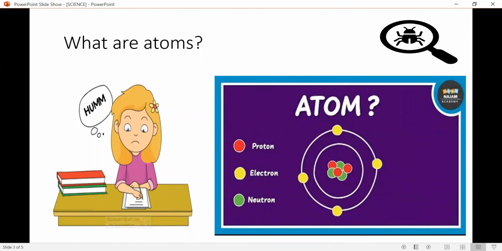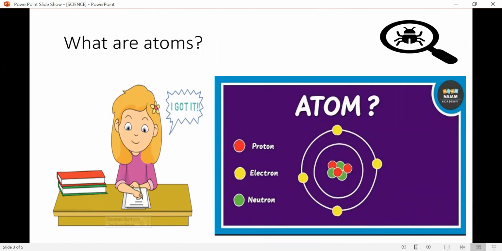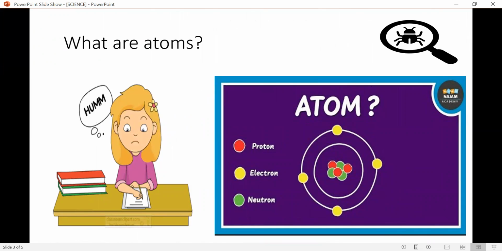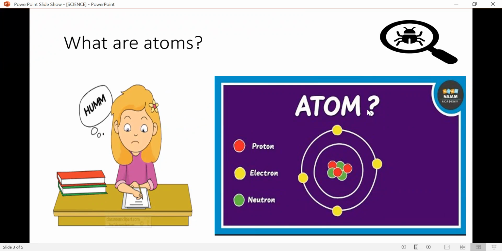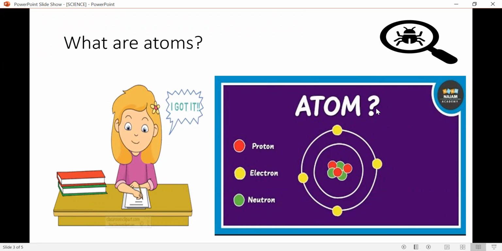What are atoms? Now, in class, you might have seen a girl sitting on a table and chair, reading a question in her book and thinking about what its answer should be. Same as with the atom. It actually thinks about what to mix with it. Hope you can see this whole picture that I have added. Atom. Now, atom question mark.